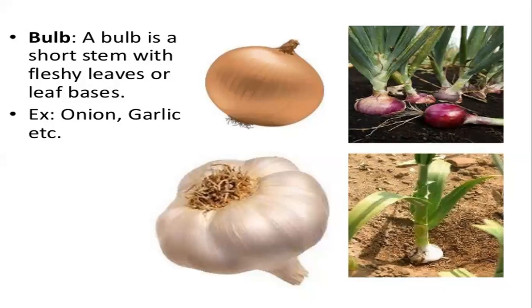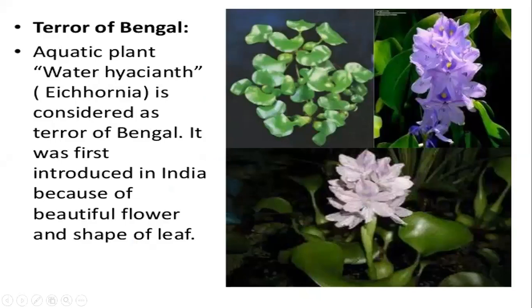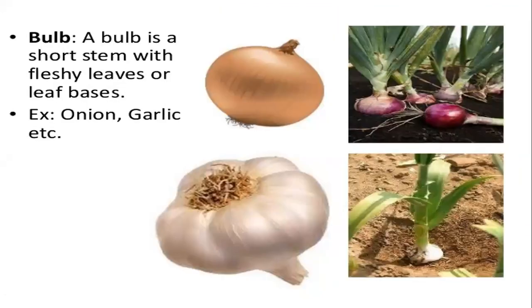These are the various methods of asexual reproduction that we have to see in detail. As I said, terror of Bengal, of course, I will take that slide forward in a later chapter. I'll stop at this particular point and go ahead with the terror of Bengal part. So we saw runner, stolon, sucker, rhizome, offset, and bulb. All six we have seen in detail. I hope you all have followed whatever has been done today. And any queries, any doubts, please feel free to discuss with me, my dears.